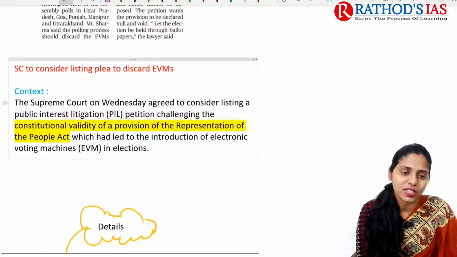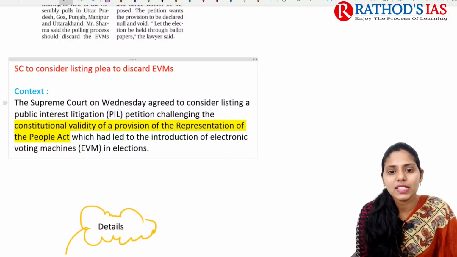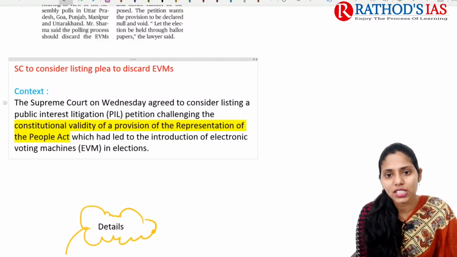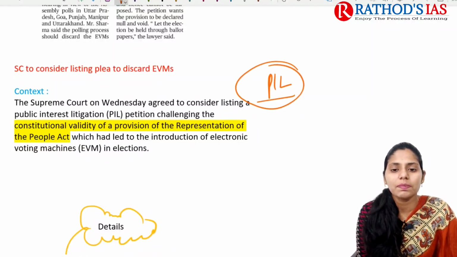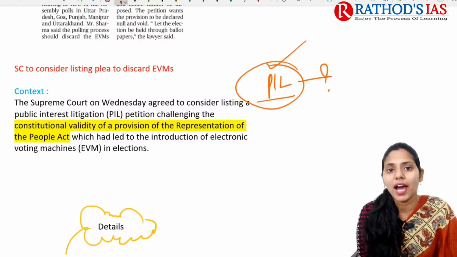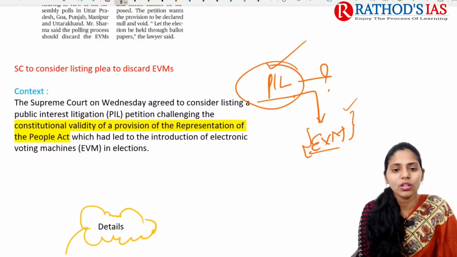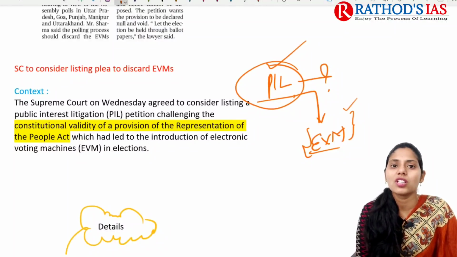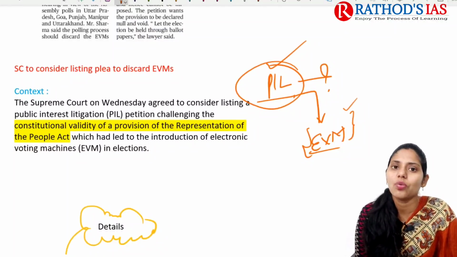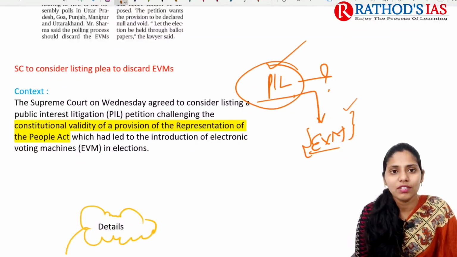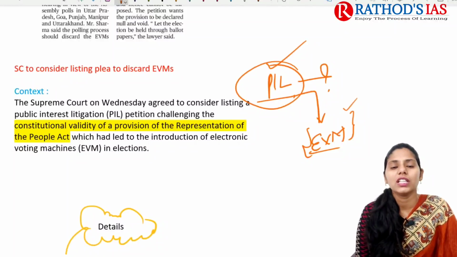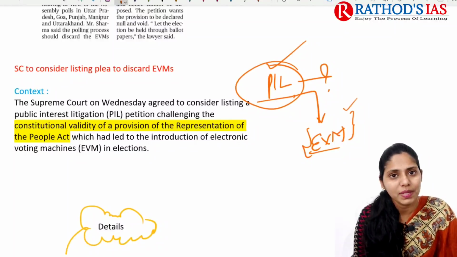So why is it in news? The Supreme Court agreed to consider listing a public interest litigation, that is PIL. This petition mainly challenges the constitutional validity of provisions of the Representation of People's Act, which led to the introduction of EVMs in elections. It is challenging whether it is constitutionally valid or not.